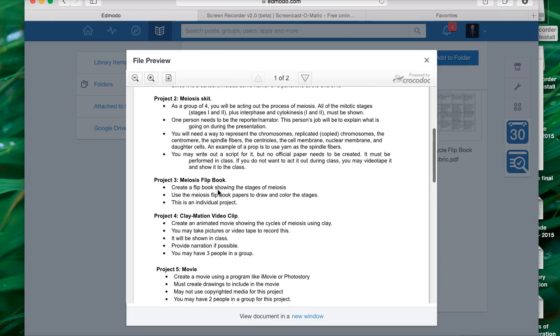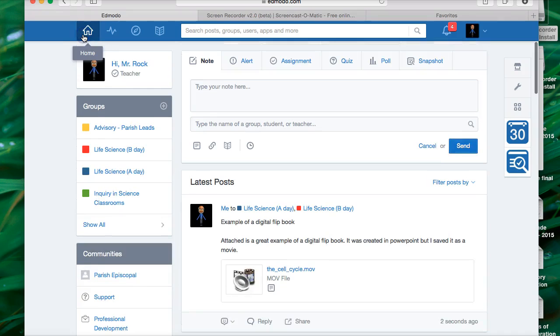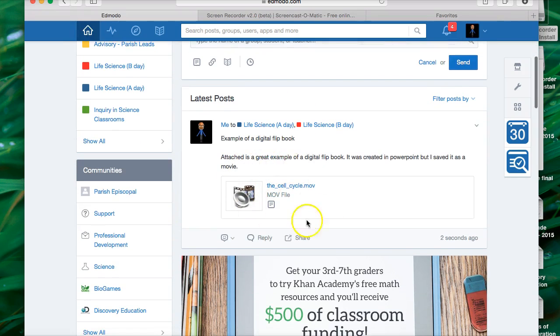For example, this flip book. Everyone knows what a flip book is. You draw still pictures and you flip it and you'll see the pictures moving after a while. This one you can do physically or digitally. And I put an example on your home page. So let's go back to the home page of a digital flip book. Right here is an example. Let's go to B-Day.